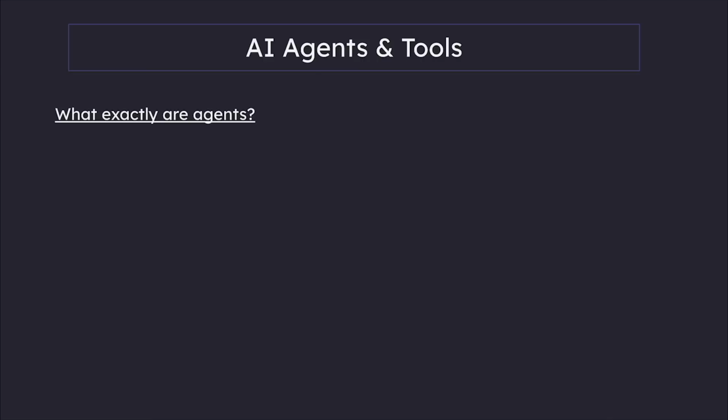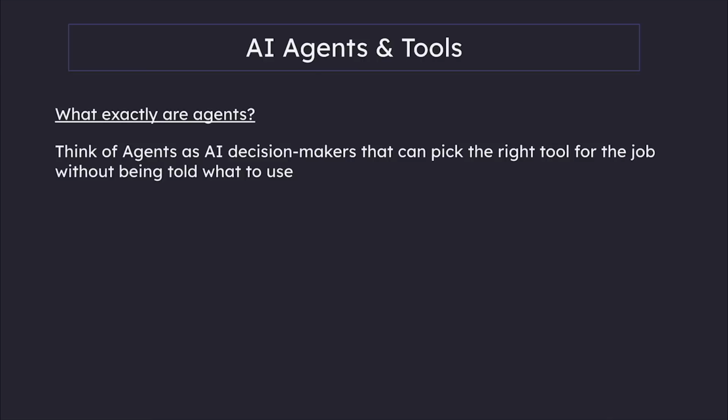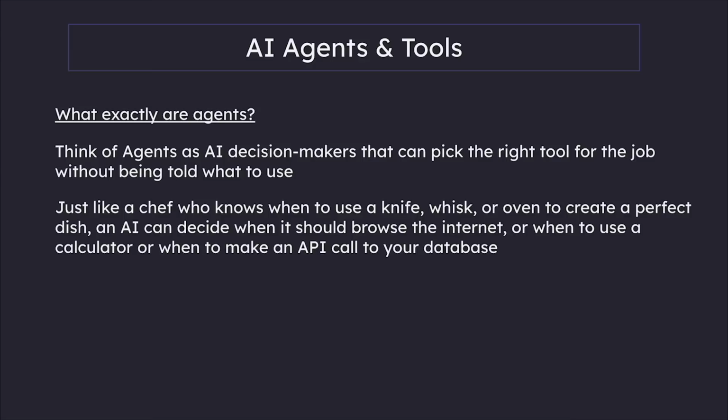What exactly are agents? Think of agents as AI decision makers that can pick the right tool for the job without being told what to use. Just like a chef who knows when to use a knife, whisk, or the oven to create a perfect dish, an AI agent can decide when to browse the internet, or when to use a calculator, or when to make an API call to the database.